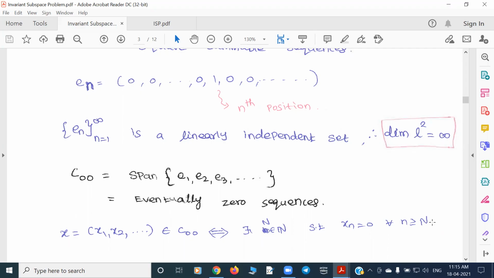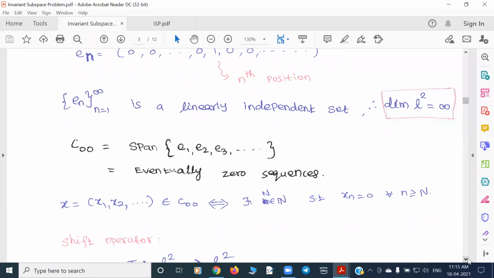That's trivial because you are taking the span of e1, e2, and so on. The span means you have a finite linear combination, but en has 1 in the nth term and 0 elsewhere. So if you take constant multiples of them and add finitely many terms, then obviously after some stage all your xn are 0. That is the definition of c00.